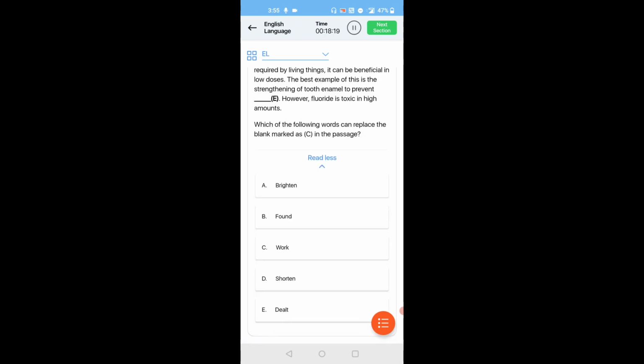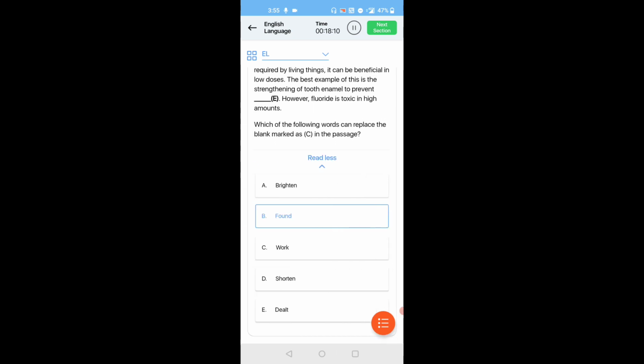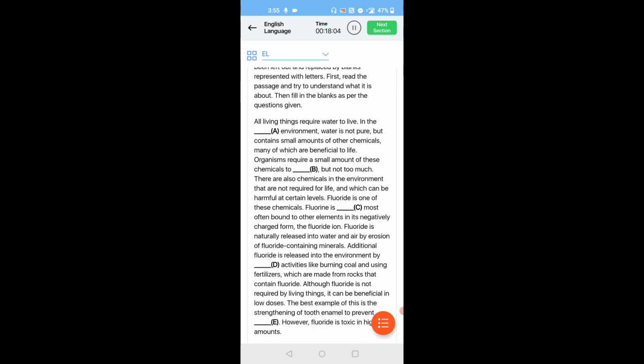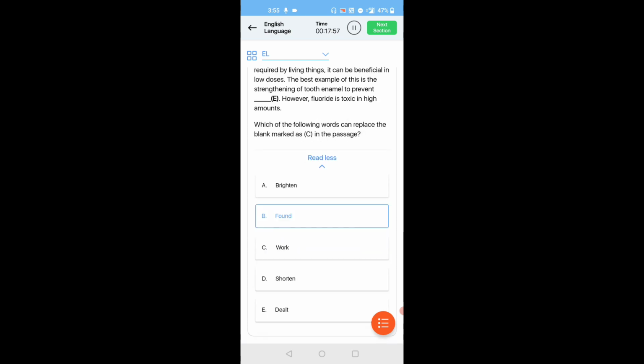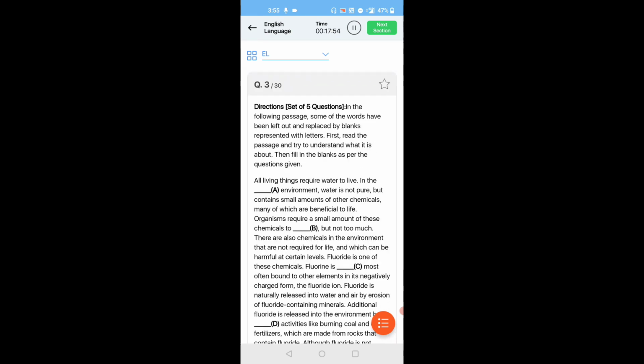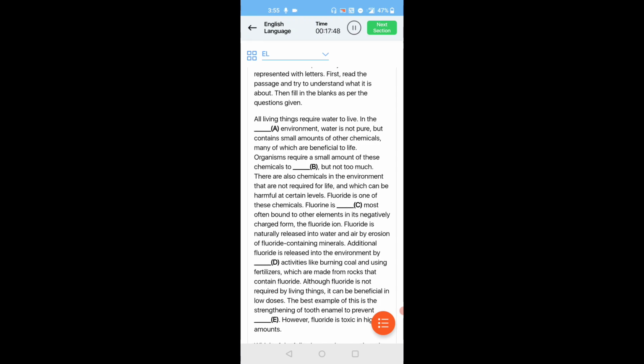Fluorine is found most often bound to other elements and is negatively charged form. Fluoride is one of these chemicals.